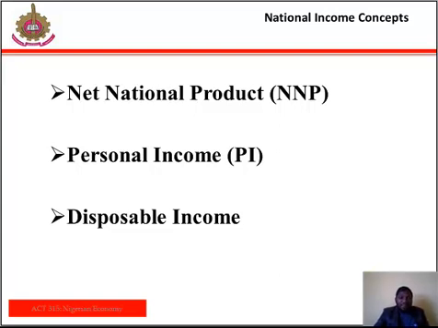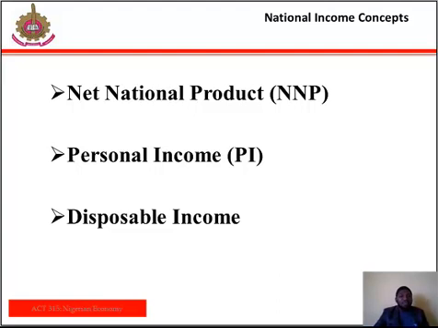When you are using a car, after using it for a year, you realize that the value of the car would have reduced. What actually reduced the value of the car is the wear and tear that the car has suffered during usage. That is depreciation, and that is what we remove from gross national product to get net national product.